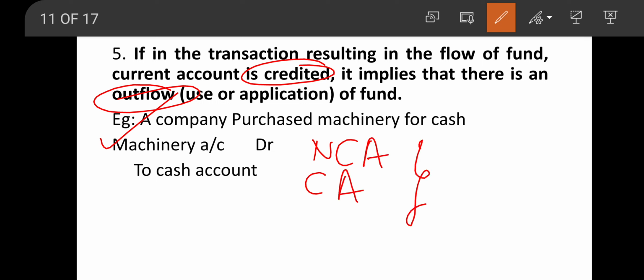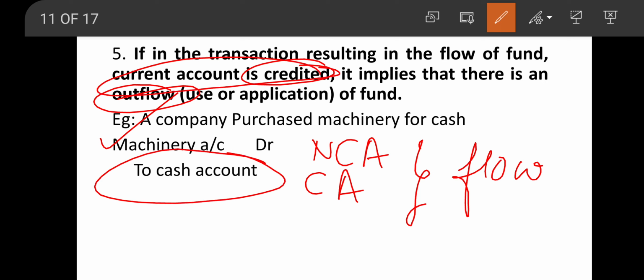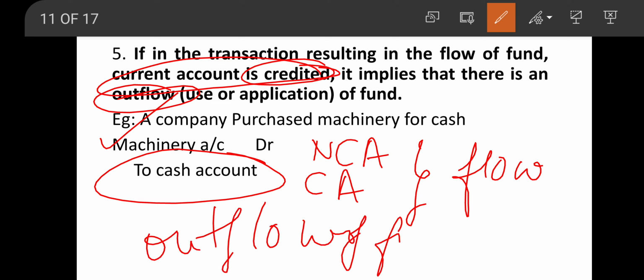So in this case there will be flow of fund. Now we should analyze whether there is inflow or outflow. To find out, we need to see whether the current account is credited. In this example the current account is credited, it means there is outflow of fund.